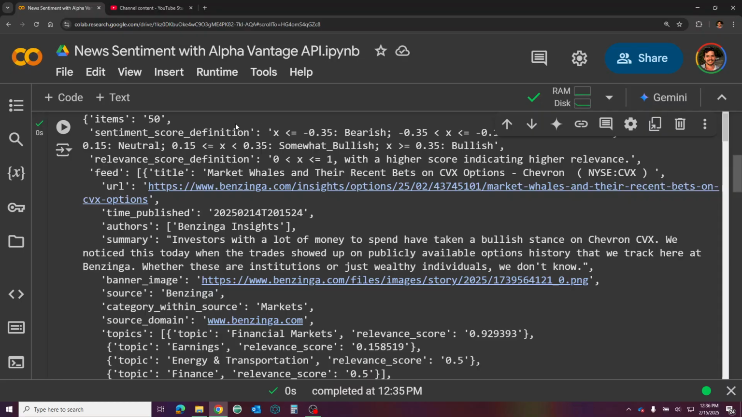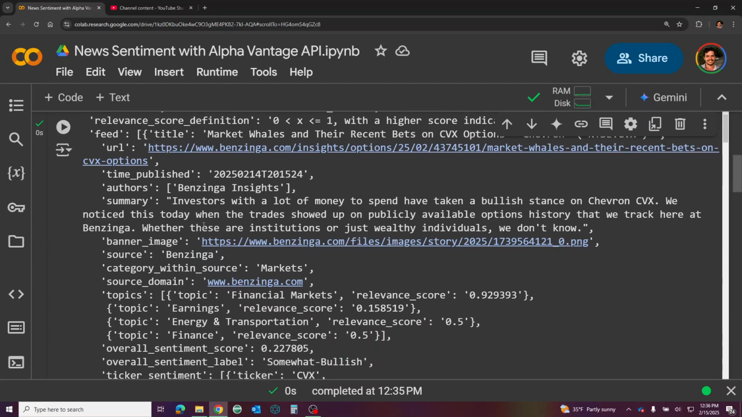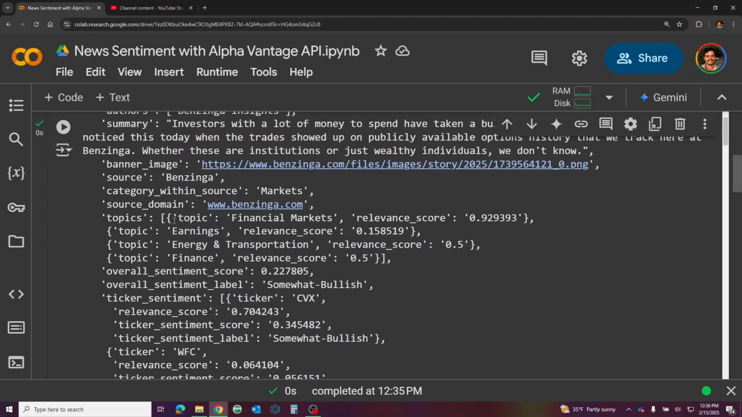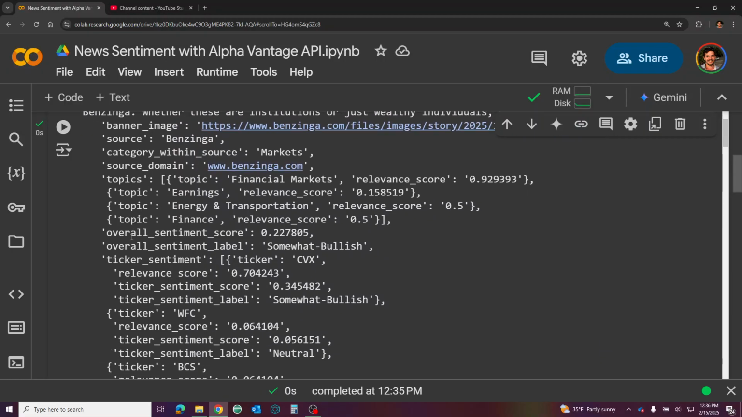Great. It gives you a relevance score. The higher the relevance, the higher the relevance, right? So pretty simple there. Feed market whales and their recent bets on Chevron options, right? And then it gives you the time published, which is interesting. It gives you the authors, gives you the summary, a banner image, all sorts of stuff. But the real thing, it gives you topics, interesting, nice. Overall sentiment label, and the ticker sentiment.